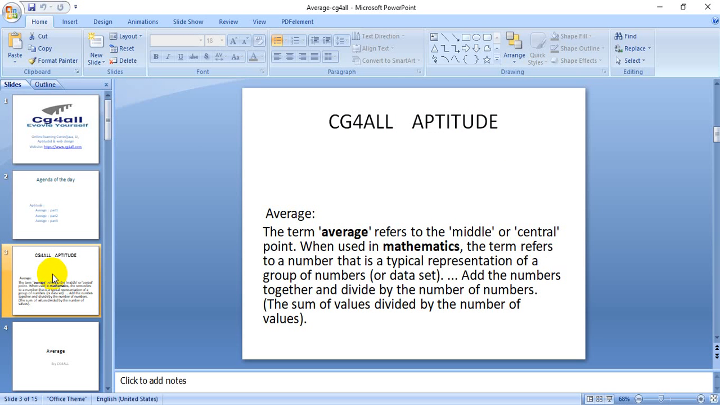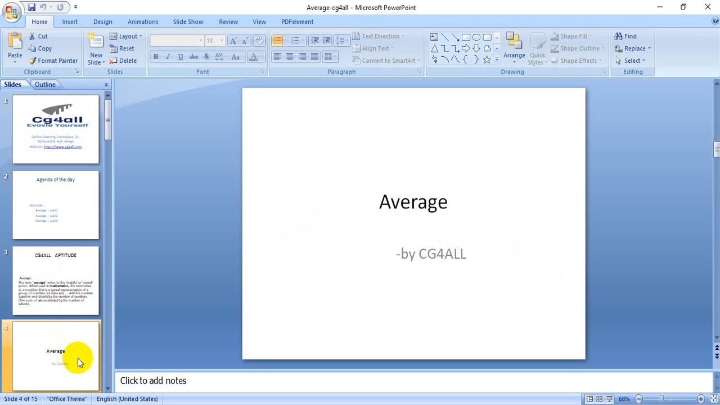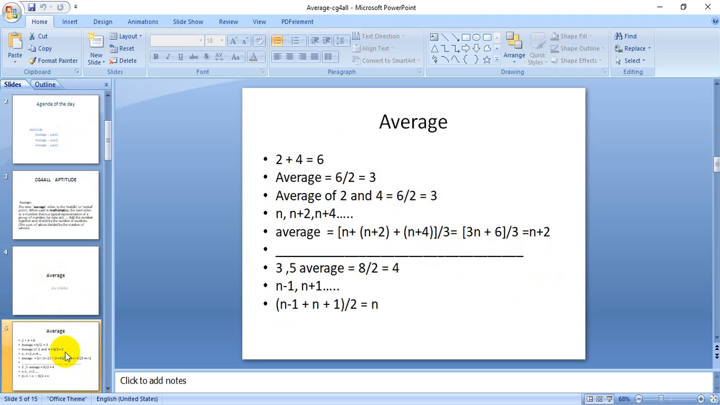So what is average? The term average refers to the middle or central point. When used in mathematics, the term average refers to a number that is a typical representation of the same type of dataset. The sum of all numbers of the dataset divided by the number of values is called the average. Just add the numbers together and divide by the number of numbers. Here some examples are given of how average is calculated.